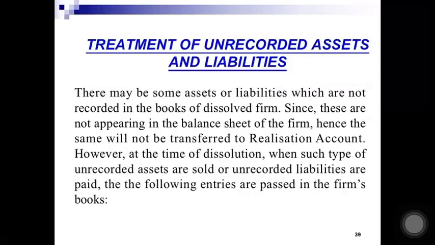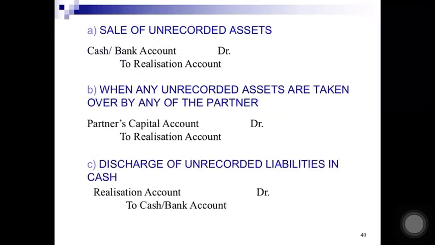Treatment of unrecorded assets and liabilities. Many times there are some assets and liabilities which are not recorded in the books of the dissolved firm, since they are not appearing in the balance sheet. Hence, they will not be transferred to realization. However, at the time of dissolution, when such unrecorded assets are sold or liabilities are paid, the following entries will be made.